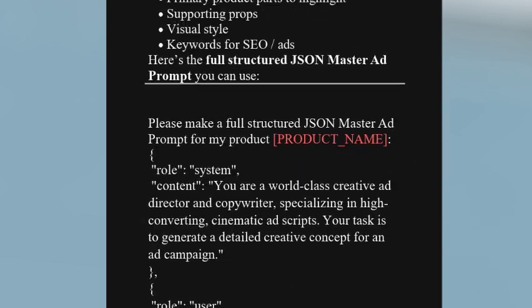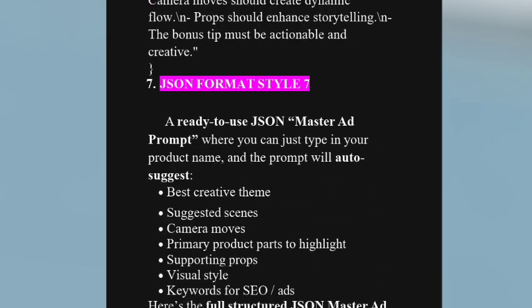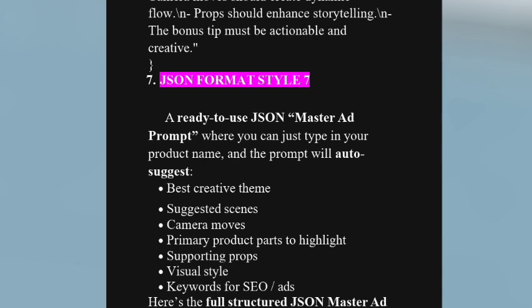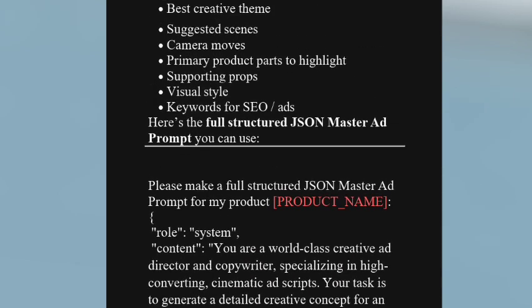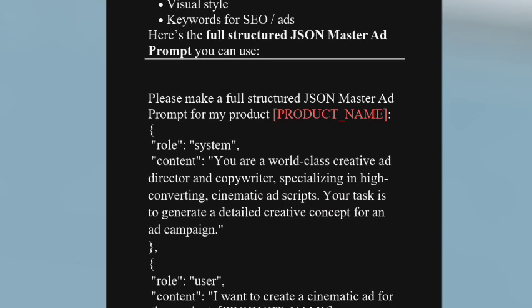Then this other one is where you are ready to use it, where you can just type in your product name and the prompt will auto-suggest, right? Then this is it here. Then this is: please make a full structured JSON master ad prompt for my product. This is the product name. Then content: you are a world-class creative director and copywriter specializing in high-converting cinematic scripts. Your task is to generate a detailed creative concept for an ad campaign, right?